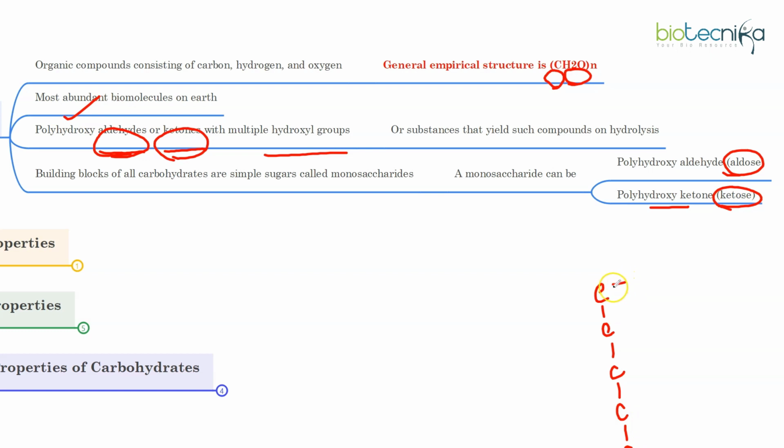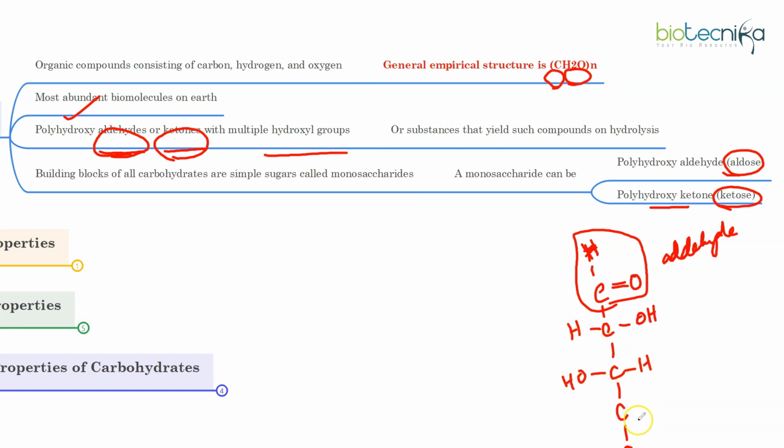Now if it is an aldose sugar, the carbonyl carbon will be the first carbon, and the hydrogen will be attached over here. This is the aldehyde functional group. Every sugar will have one of these, and then the rest of them will be balanced by water molecules. Different types of arrangement can be there.